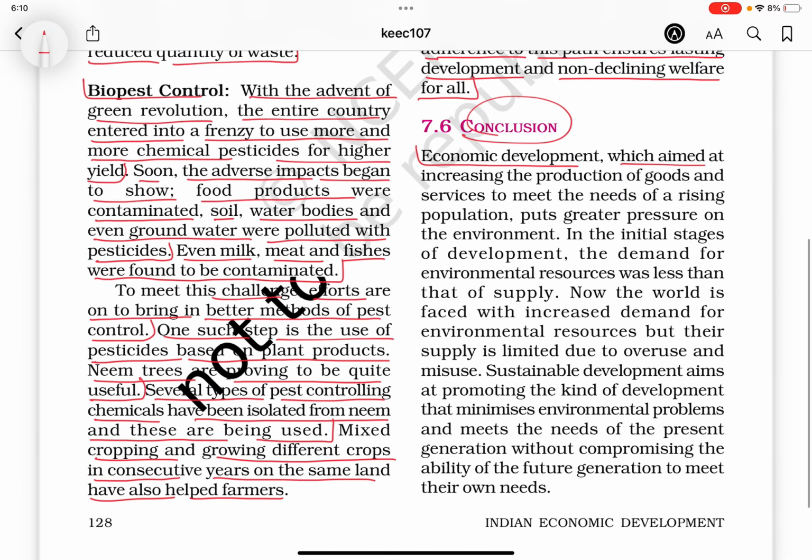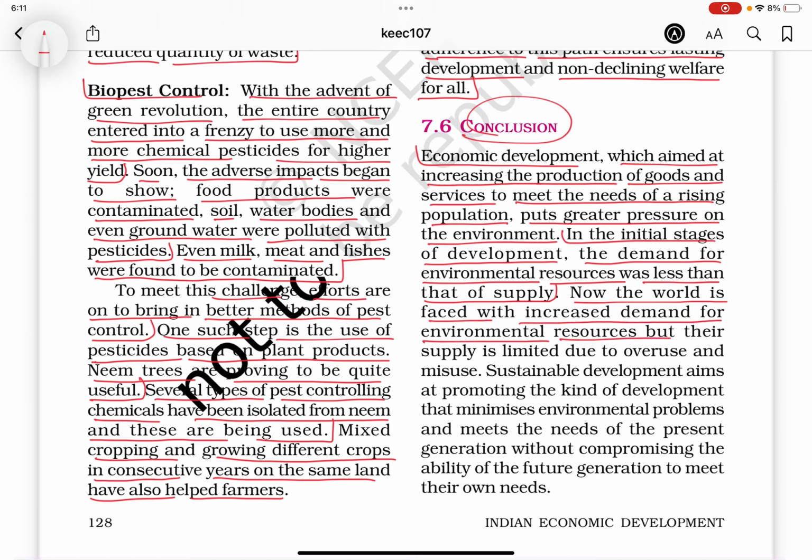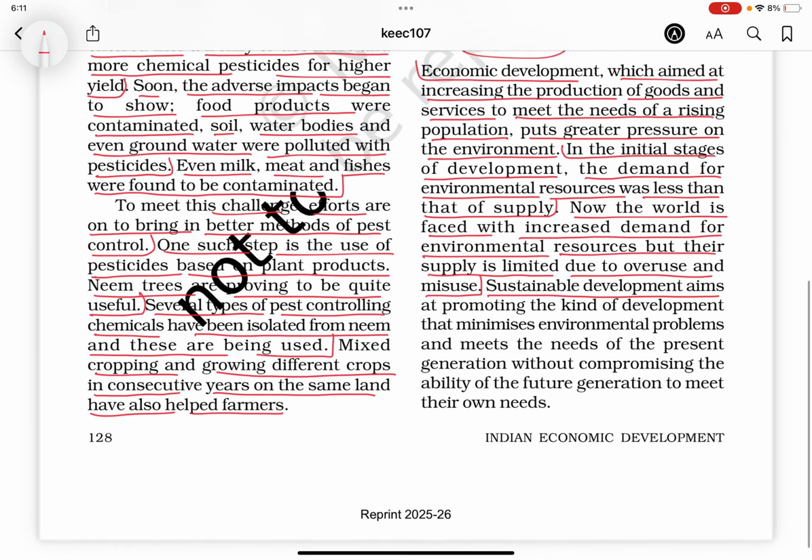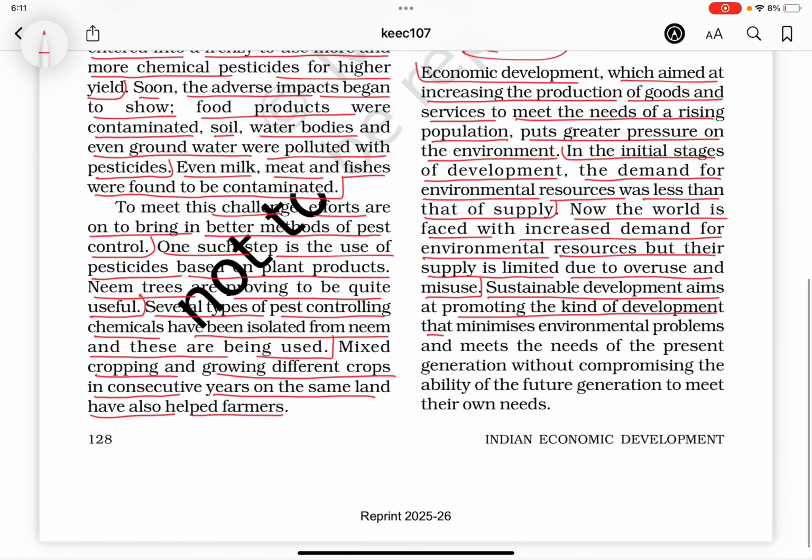Conclusion: economic development, which aimed at increasing the production of goods and services to meet the needs of a rising population, puts greater pressure on the environment. In the initial stages of development, the demand for environmental resources was less than that of supply. Now the world is faced with increased demand for environmental resources, but their supply is limited due to overuse and misuse. Sustainable development aims at promoting the kind of development that minimizes environmental problems and meets the needs of the present generation without compromising the ability of the future generation to meet their own needs.